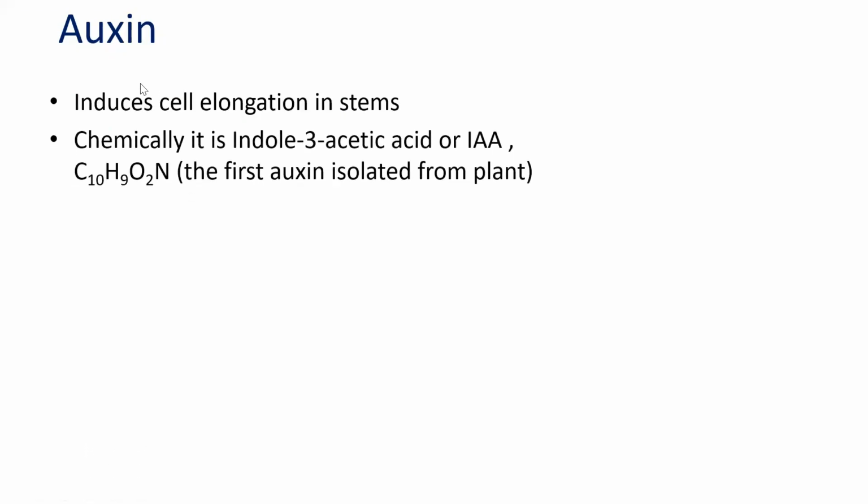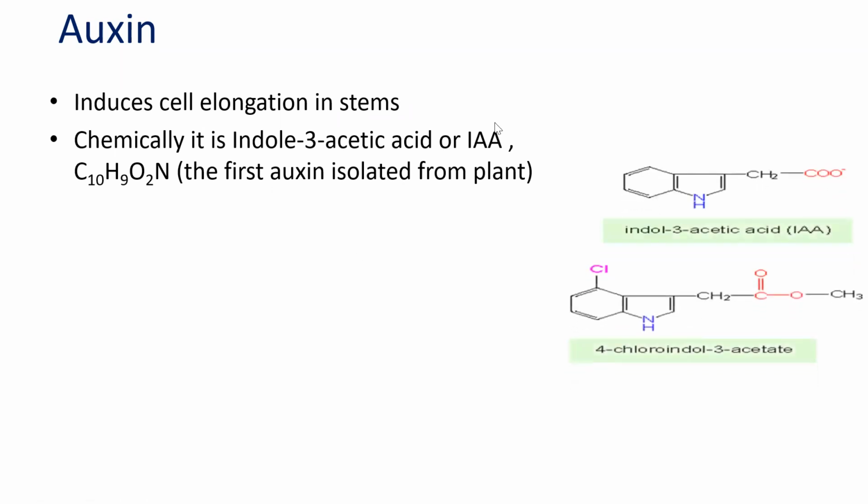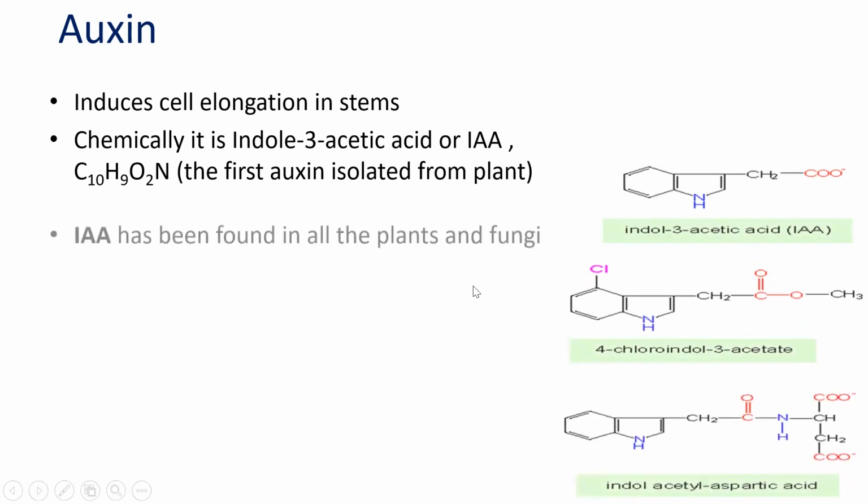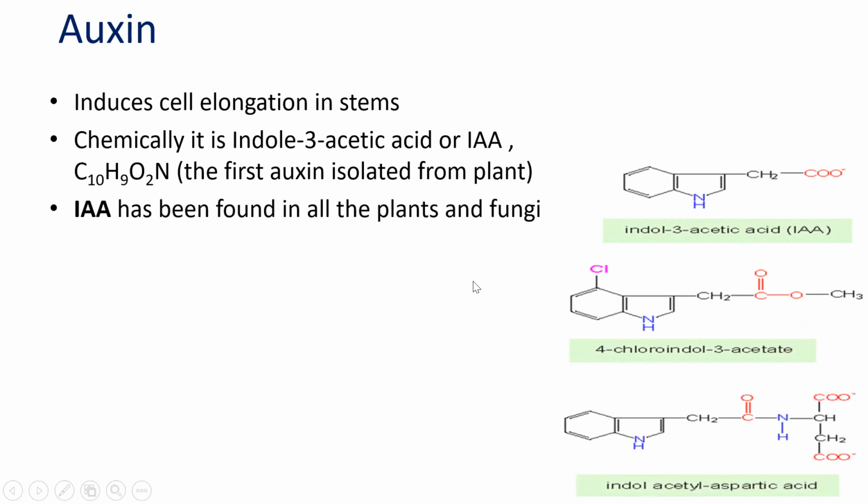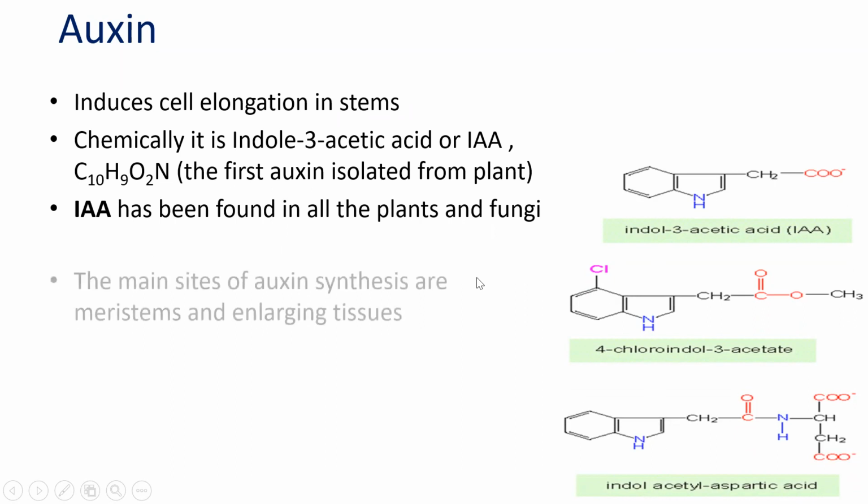As far as auxin is concerned, we know it induces cell elongation. Chemically, it is indole 3 acetic acid, or C10H9O2N. That was the first auxin isolated from the plant, right? So you can see there, indole 3 acetic acid. Indole acetic acid is found in all plants and fungi.